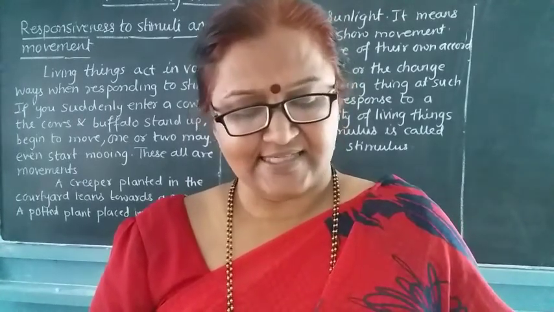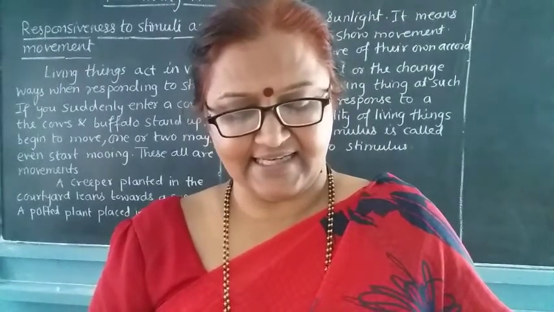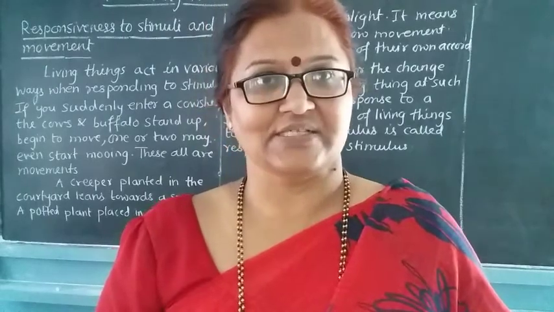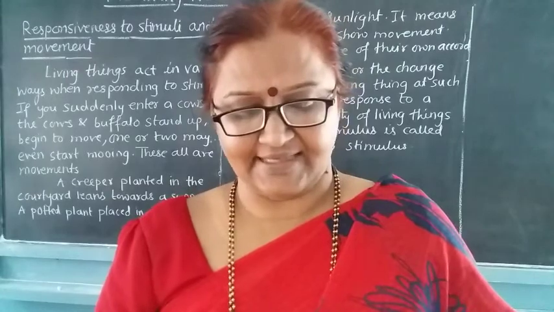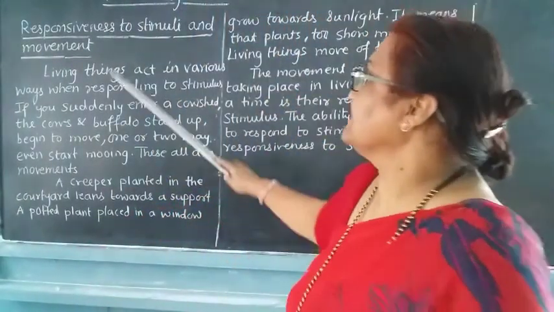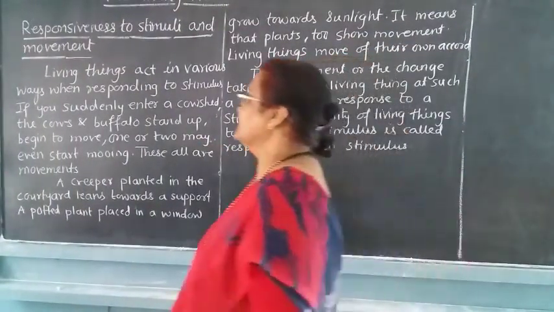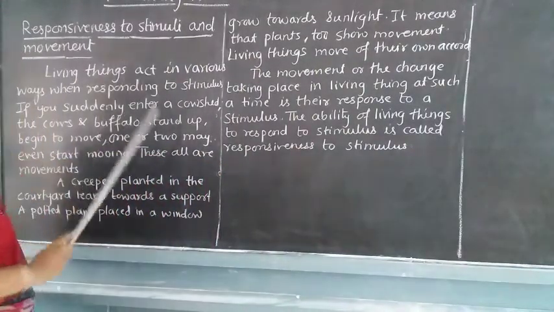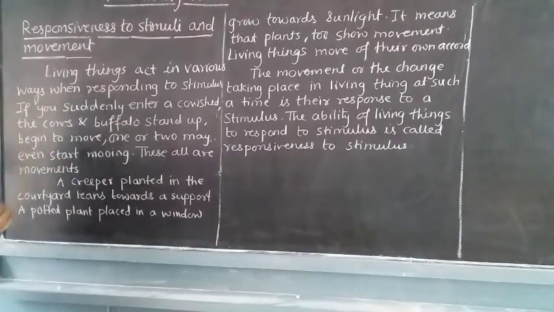Then see, at sunset, lamps on the street or courtyard are lit and insects gather on the lamps. What do they do? They go towards the light. Next we are going to see here responsiveness to the stimuli and movement. So what does this tell you? See here, living things act in various ways. They are responding to the stimulus.